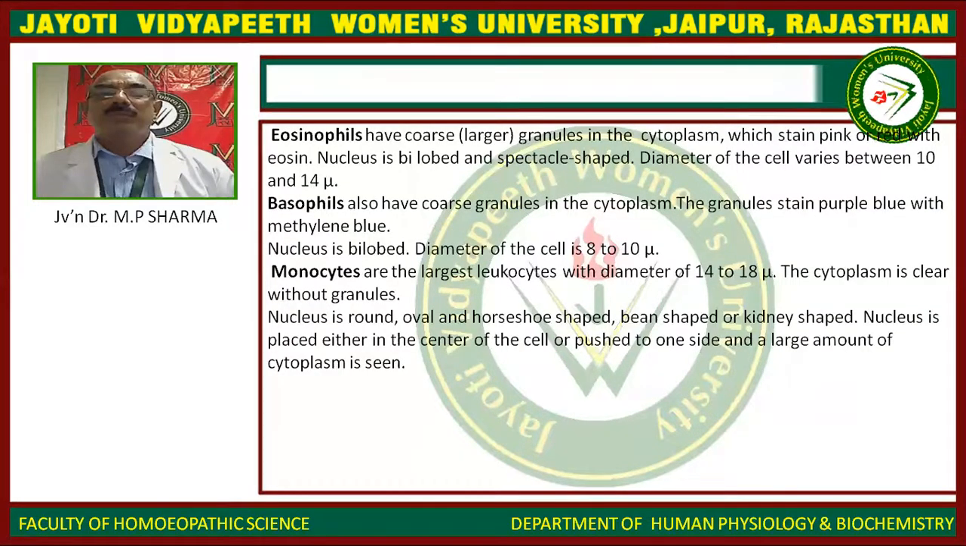Eosinophils have coarse granules in the cytoplasm which stain pink or red with the eosin. Nucleus is bilobed and spectacle shaped. Diameter of the cell varies between 10 and 14 micron. Basophils also have coarse granules in the cytoplasm. The granules stain purple blue with the methylene blue.